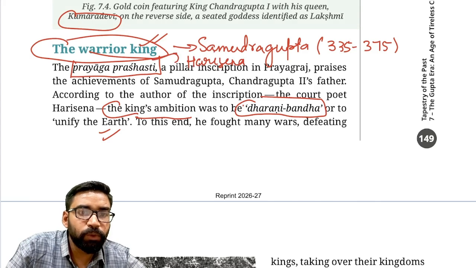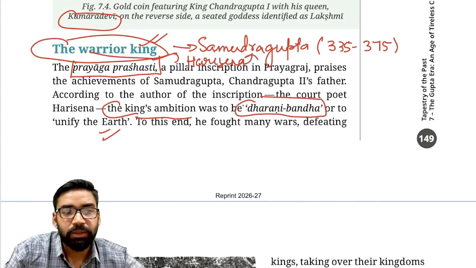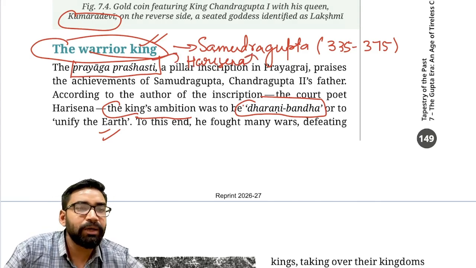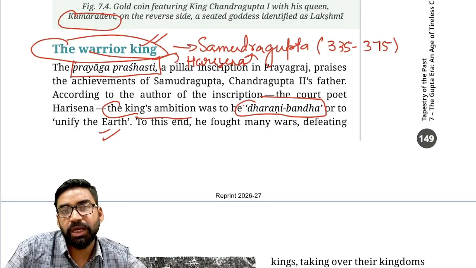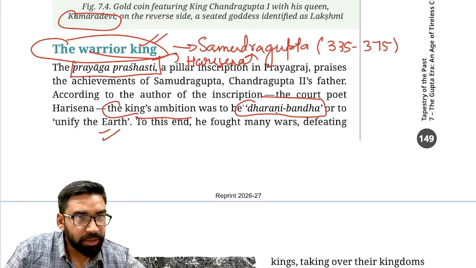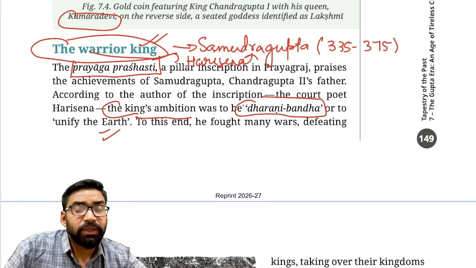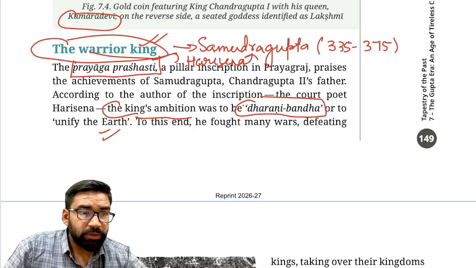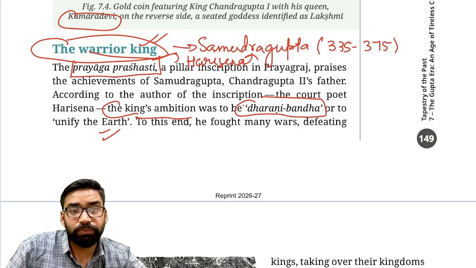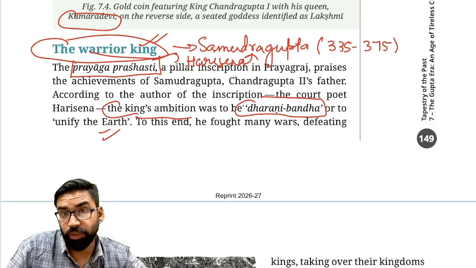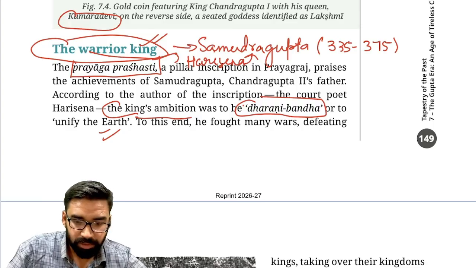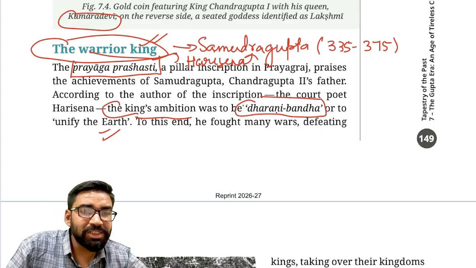This Prayag Prashasti was composed by his court poet Hari Sen. Hari Sen was the court poet of Samudragupta, so he composed this Prayag Prashasti and mentions the achievements of Samudragupta. Clear? Remember, Samudragupta is considered the greatest ruler of the Gupta Empire. Clear? Now, what was his military strategy?